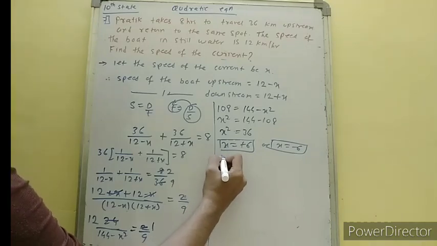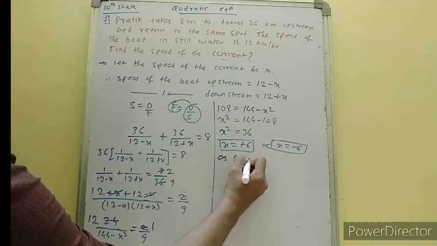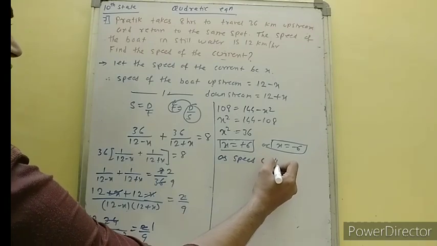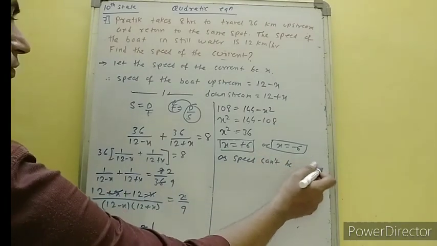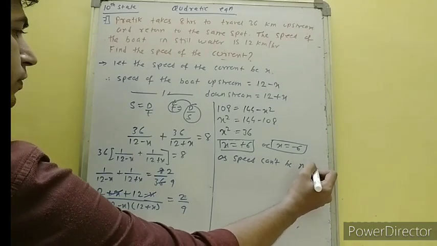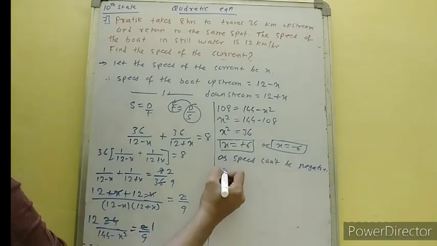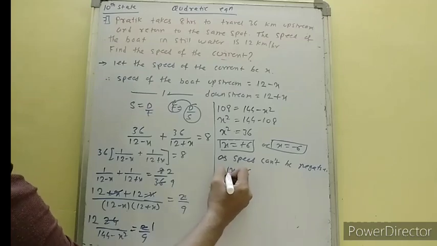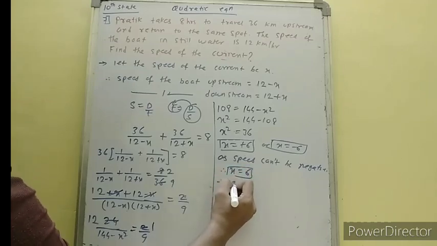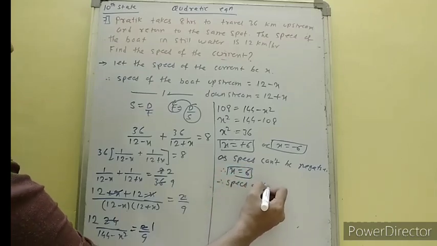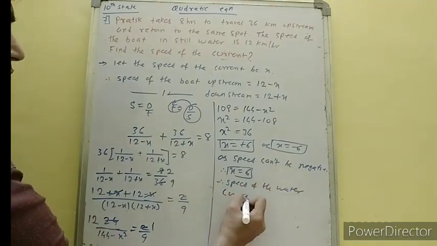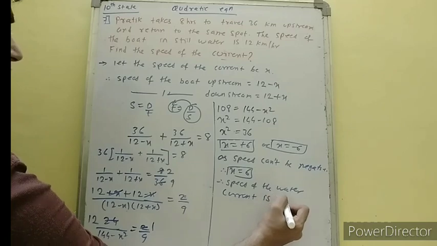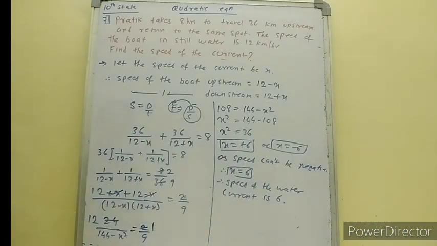Therefore, as speed can't be negative, x is equal to 6. Therefore, speed of the water current is 6. Okay, understood the 7th question?